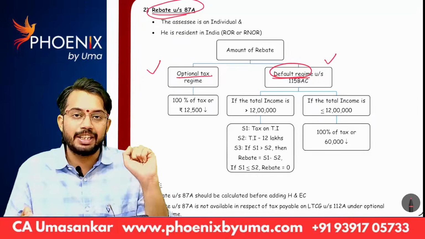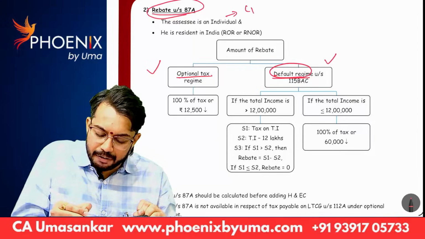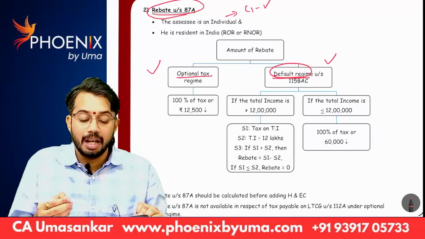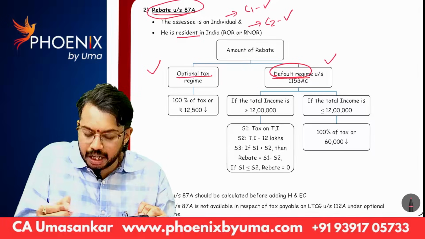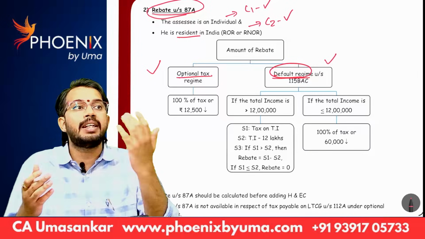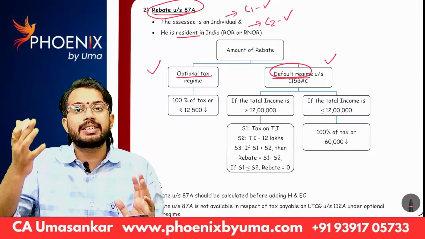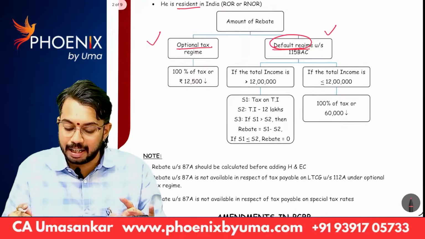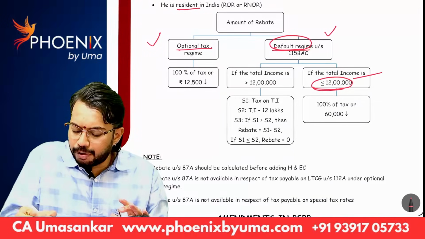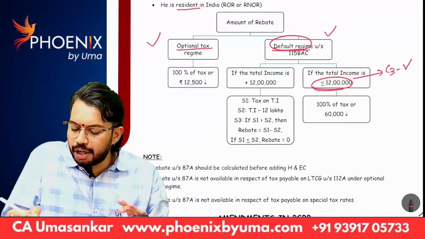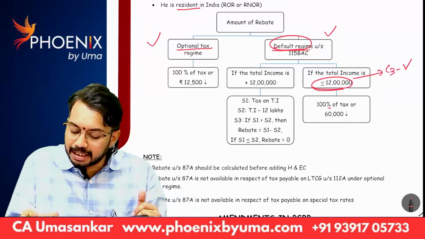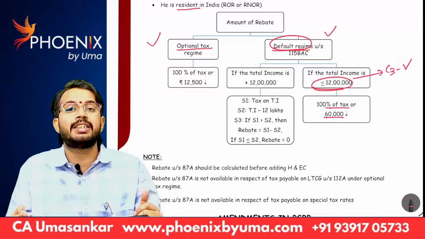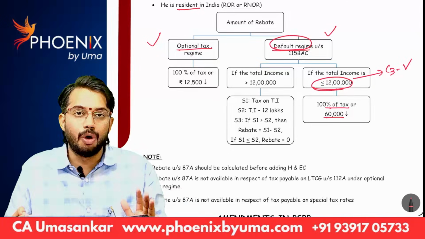There are three conditions. The assessee must be an individual, condition 1. The individual must be resident in India, that is condition 2. Resident can be resident and ordinarily resident or resident but not ordinarily resident. Condition 3: if total income is less than or equal to 12 lakhs, then how much is the rebate? The rebate is 100% of tax or 60,000, whichever is lower.